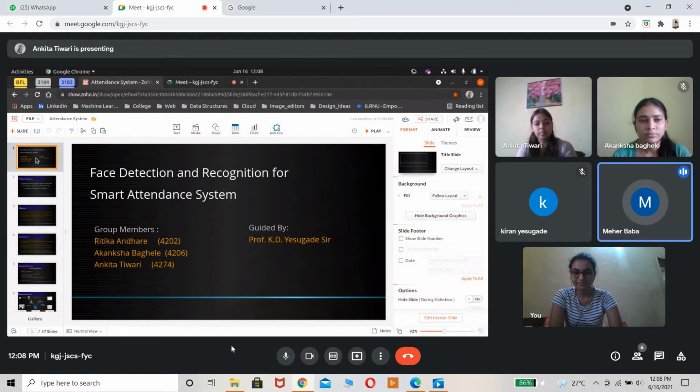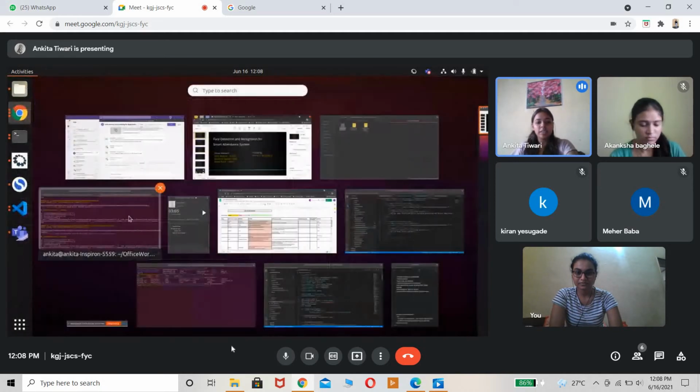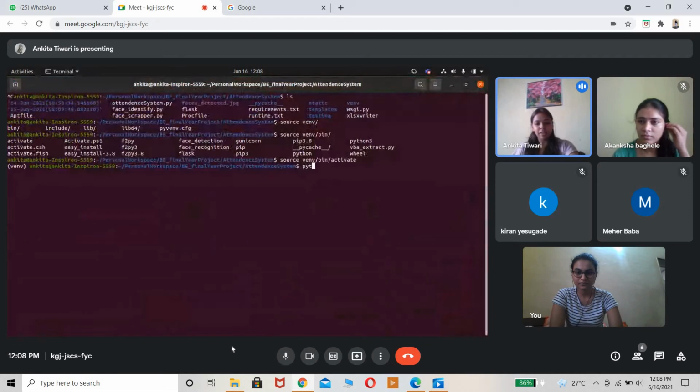What kind of test cases have you applied to your model, and what is your observation? Okay, so ma'am, answering your question, meanwhile I will also run the code to demonstrate. For test cases, presently we have kept at most 15 people in the database, and with 3, 5 such random numbers of pictures which we could collect, we have checked how the face detection and recognition work.